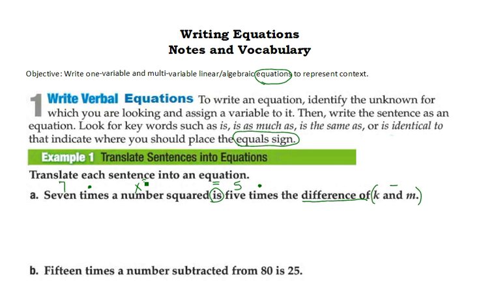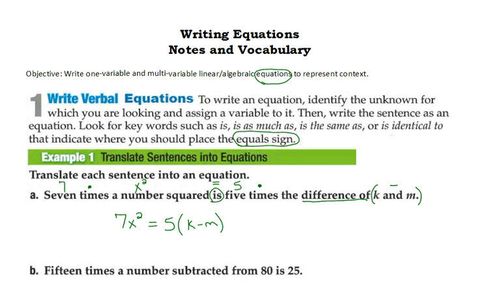We know 7 times x squared. Okay, we don't really need to have that multiplication sign, so I'm just going to smash that 7 and x squared together. So I'm going to put equals 5 times the difference of k minus m. So again, I don't need that multiplication sign. I can go ahead and just put that parenthesis there and say k minus m. So in symbols, 7 times the number squared is 5 times the difference of k and m.